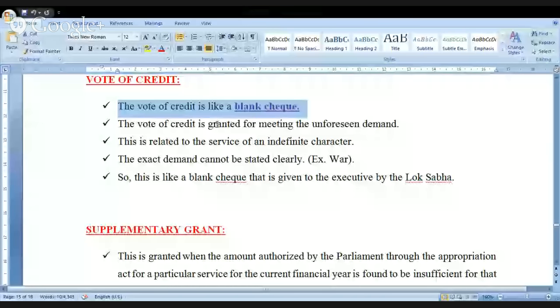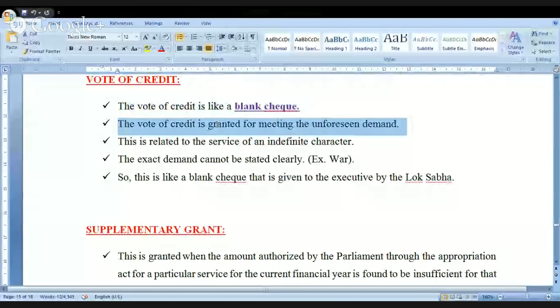Look at the statement again. The vote of credit is granted for meeting unforeseen expenditure. This is related to the service of an indefinite character, and the exact demand cannot be stated clearly in the details. Look at this. I have given you the example of war.